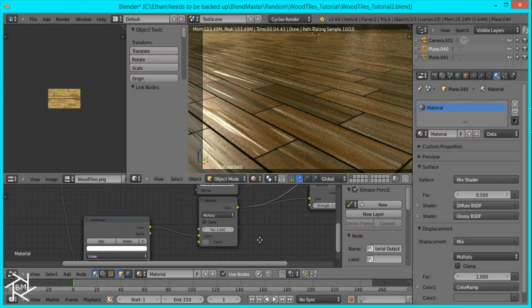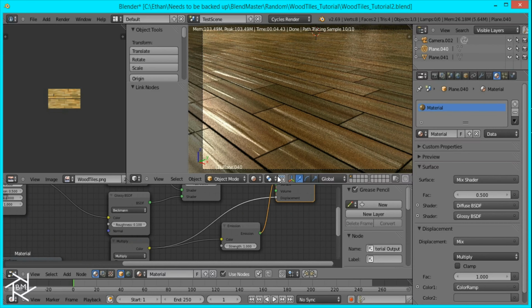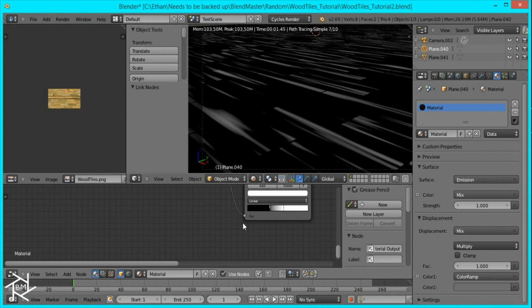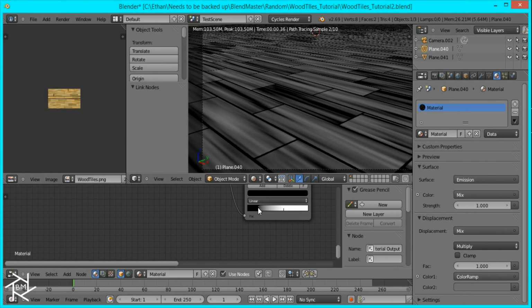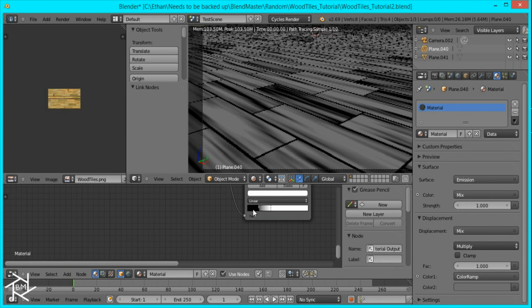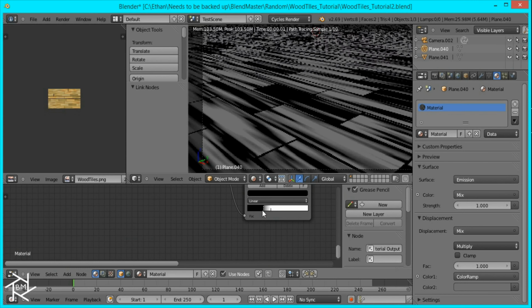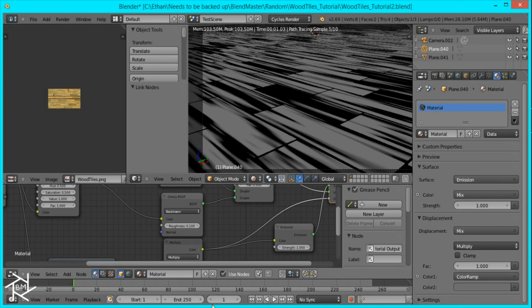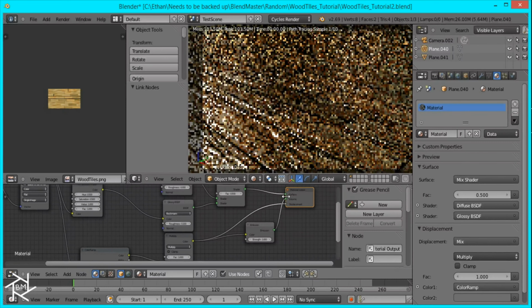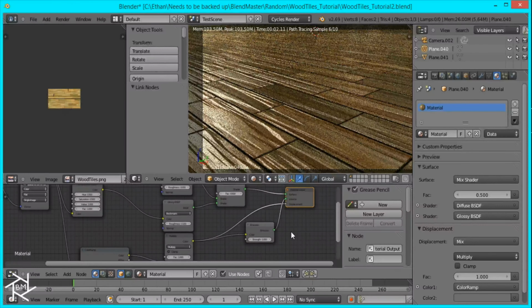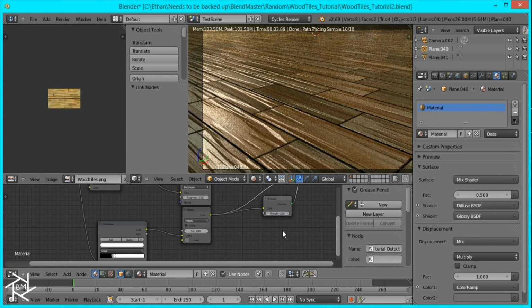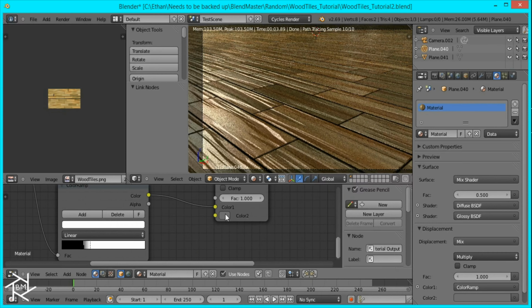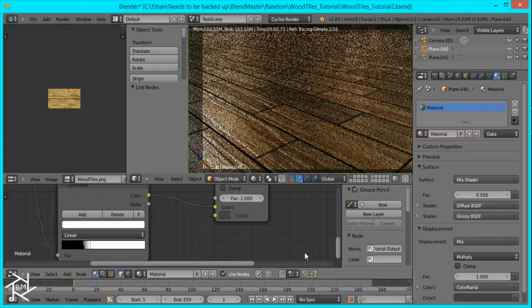But right now there's not enough bumps, so I'm just going to plug this back into the surface and move this back so we can get some more bumps like that. Okay, I think that'll look better, so let's flip it. Yeah, and that's looking a bit better. I might decrease it a little more.